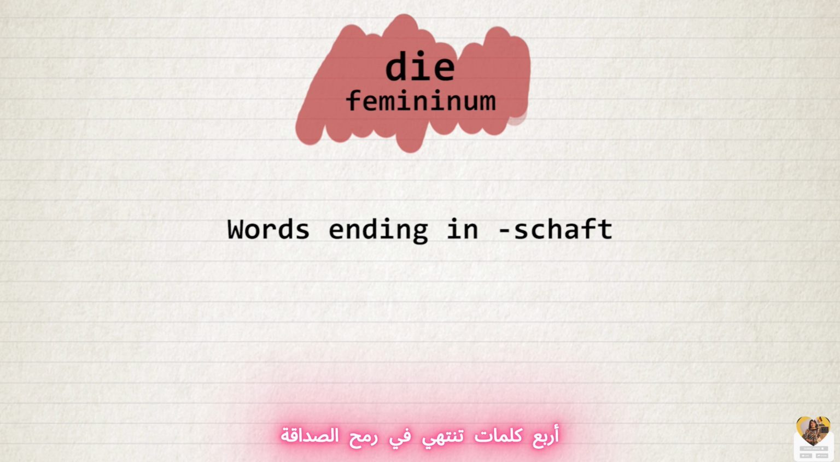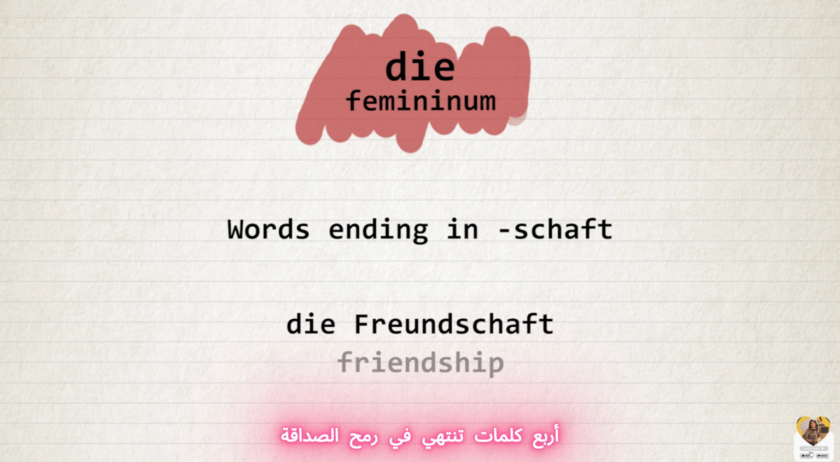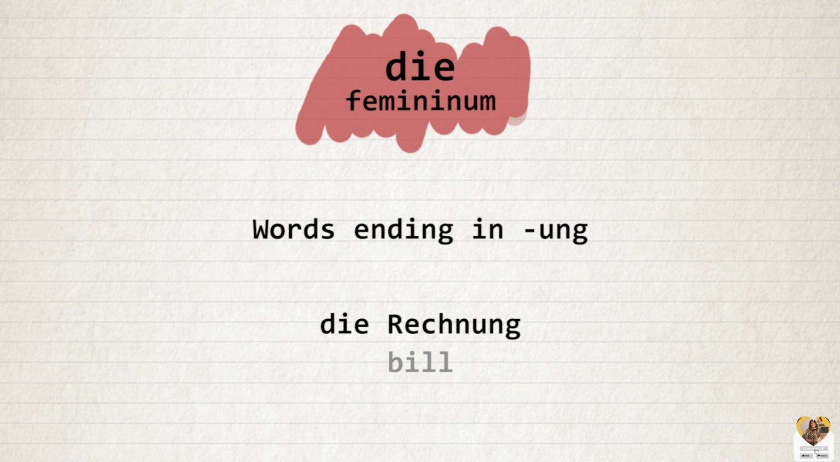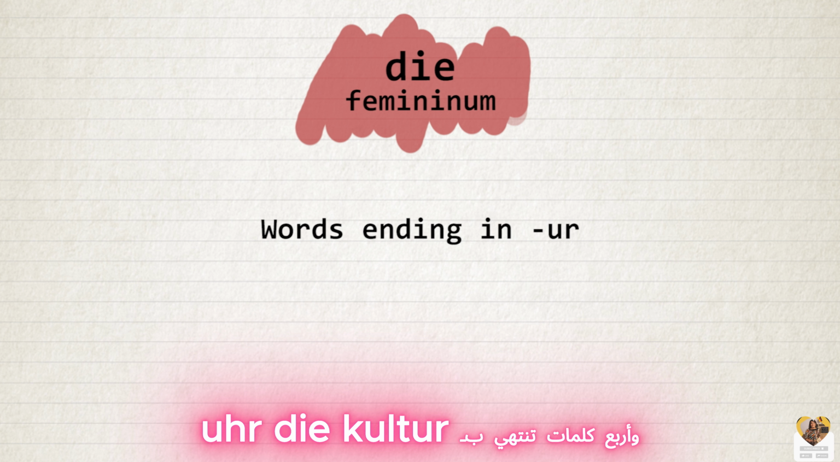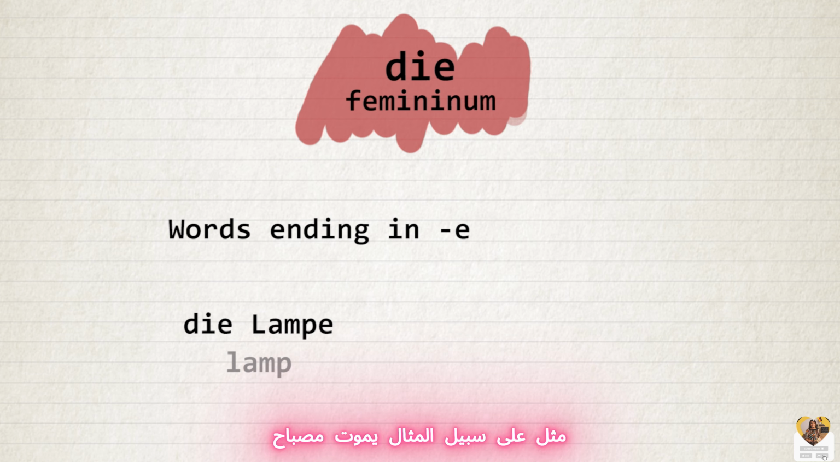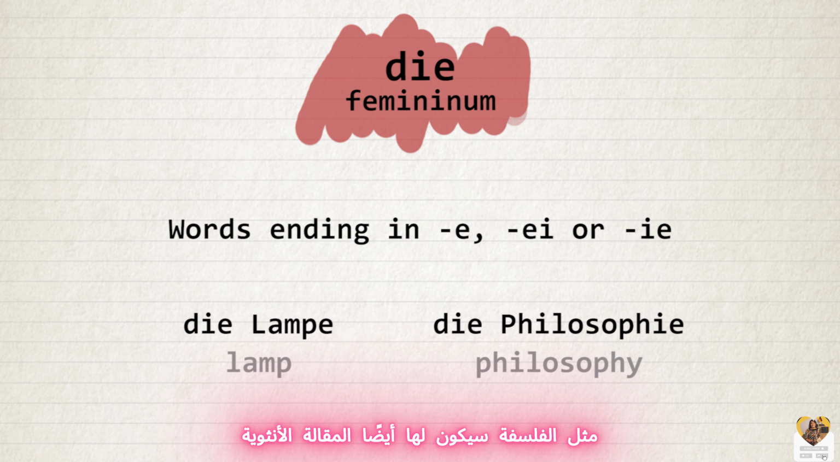For words ending in -schaft, die Freundschaft. For words ending in -ung, die Rechnung. And for words ending in -ur, die Kultur. Also, a lot of words ending in -e, like for example, die Lampe, and words ending in -ie, like die Philosophie, will also have the female article.